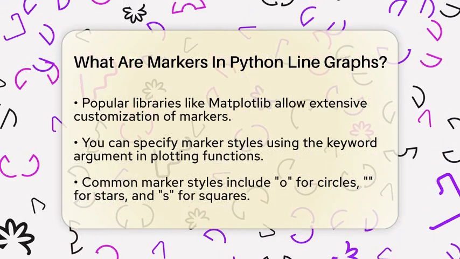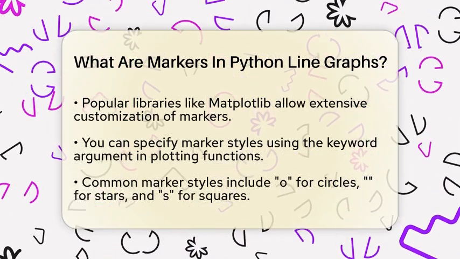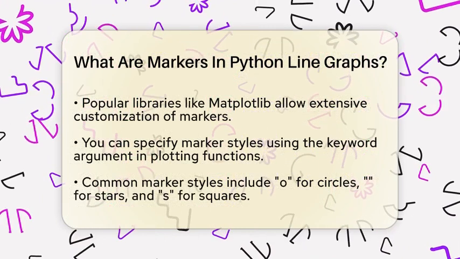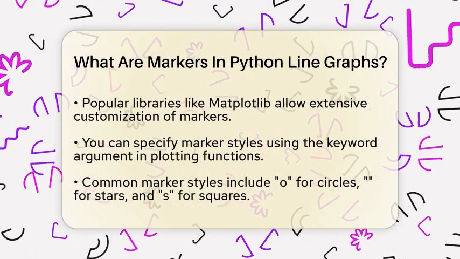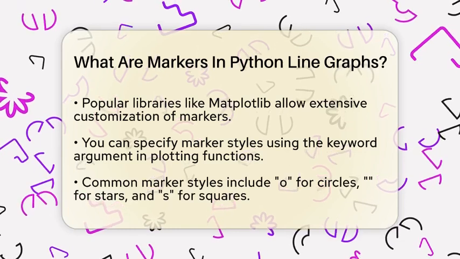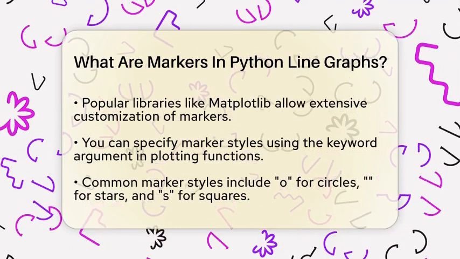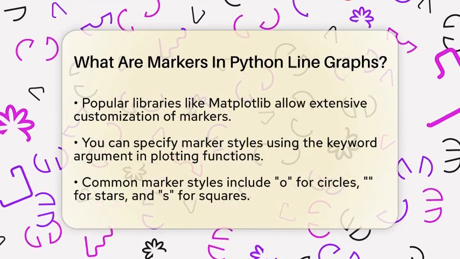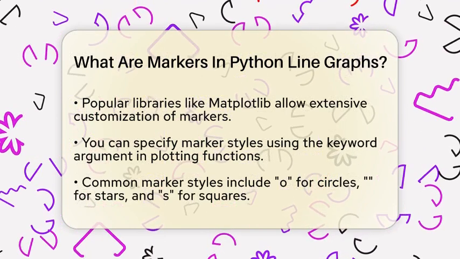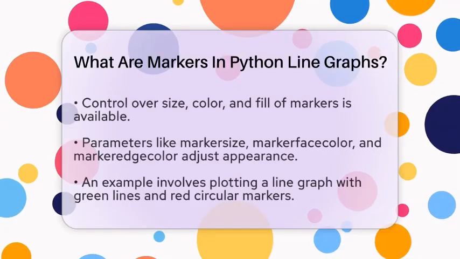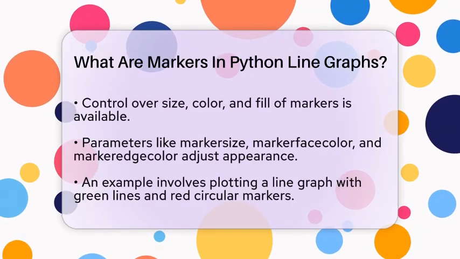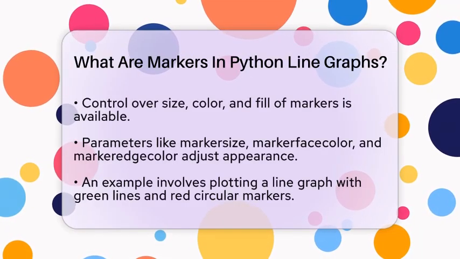You also have control over the size, color, and fill of the markers. For instance, you can use parameters like markersize, markerfacecolor, and markeredgecolor to adjust how your markers appear. This level of customization allows you to create a graph that is not only visually appealing but also easy to read. Let's look at an example of how to create a line graph with markers using Matplotlib.